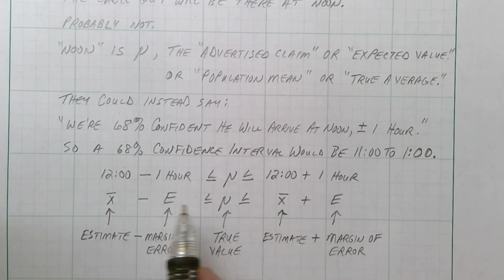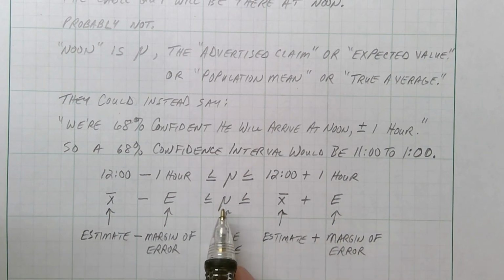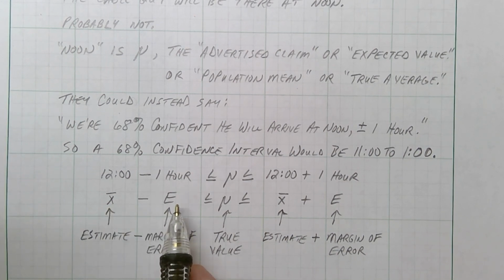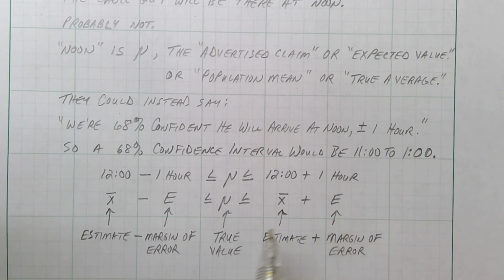All right. Here's the stat way of writing it. We're saying mu is between our estimate, x bar, that's their estimate, minus a margin of error and plus a margin of error. This is his true arrival time. We expect that he will arrive between our estimate of 12 o'clock plus or minus a little bit of error.